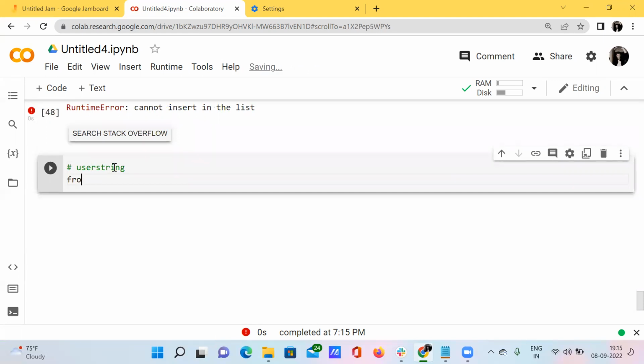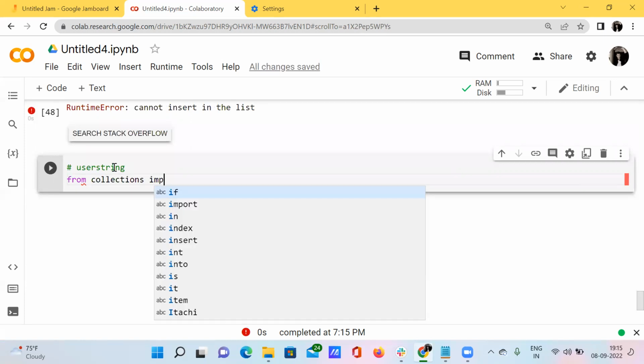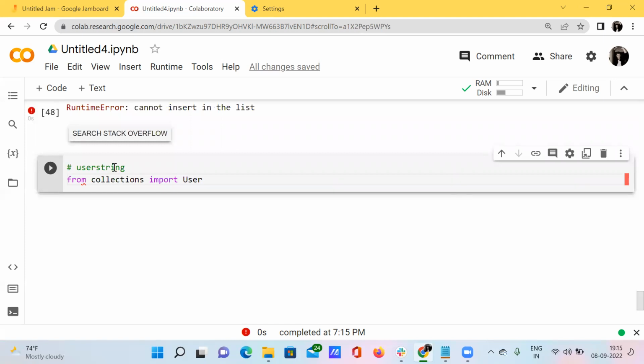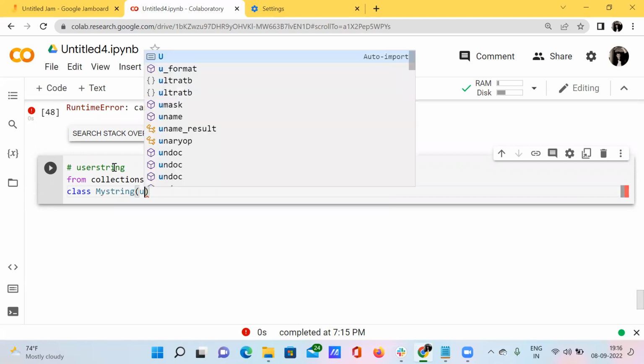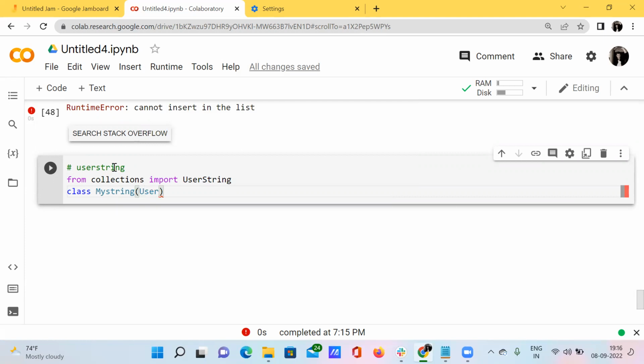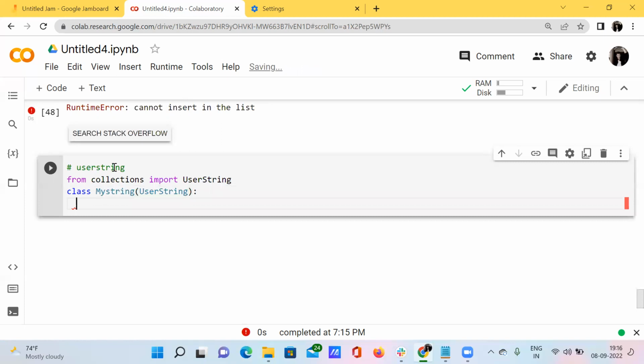So I want this from collections. I'm just importing user string module, and then I'm just creating a class. Here I want to create some my string, and inside this my string I want to pass my user string here, and inside this I want to create one push function.